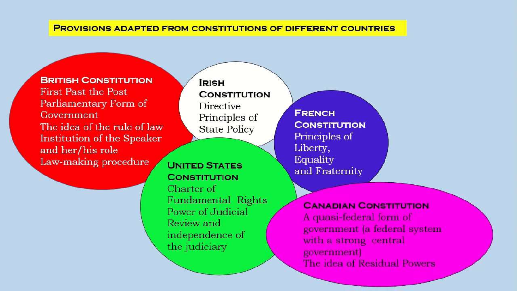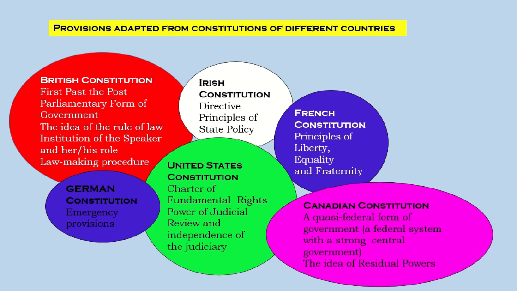From the Canadian Constitution, the quasi-federal form of government, a federal system with a strong central government, and the idea of residual powers. And lastly, from the German Constitution, we borrowed the emergency provisions. So, in the Indian Constitution, they borrowed from the British, Irish, French, US, Canadian, and German Constitutions, and made one of the best constitutions in the world.